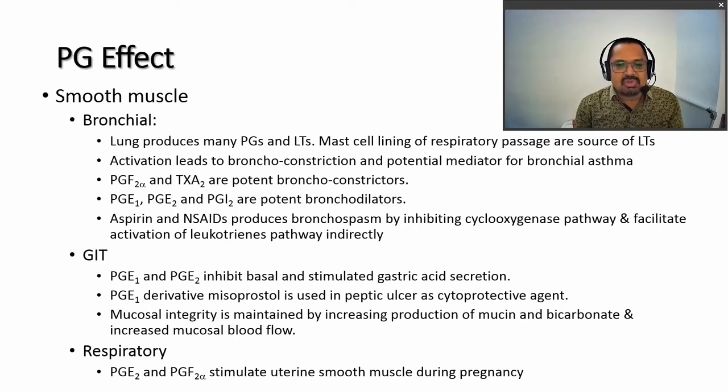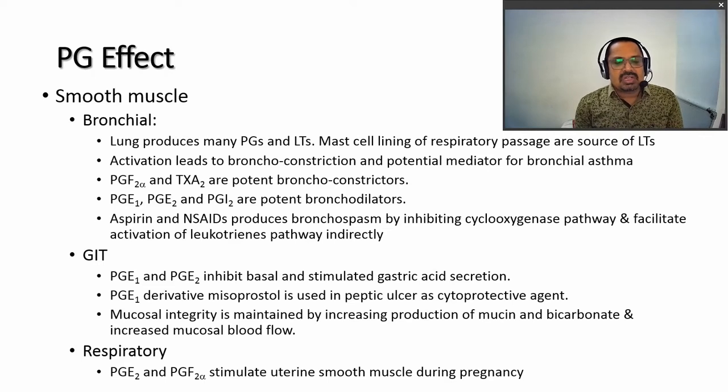During bronchial asthma, prostaglandins and leukotrienes are largely released, mostly from the mast cells of the respiratory passage. Prostaglandin F2 and thromboxane A2 are mainly responsible, as potent bronchoconstrictors. Even E2 and I2 are potent bronchodilators amongst these.